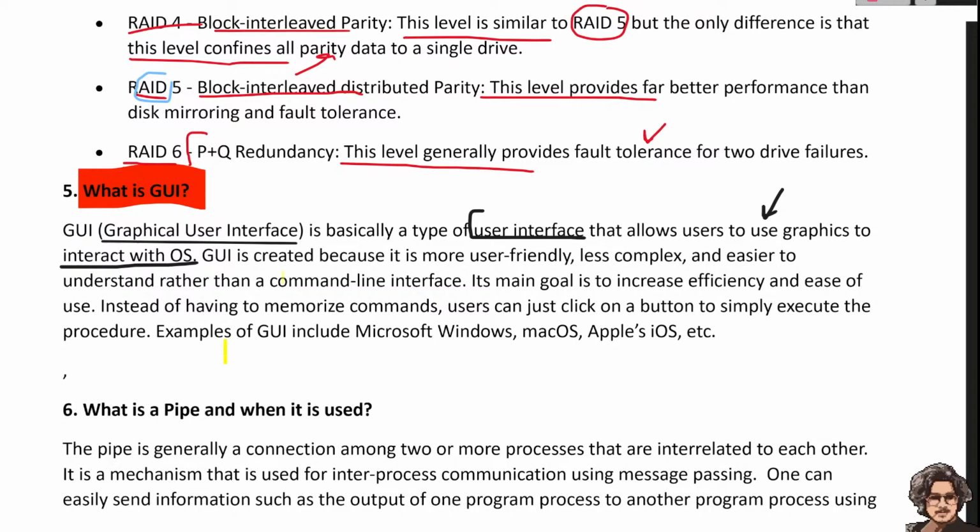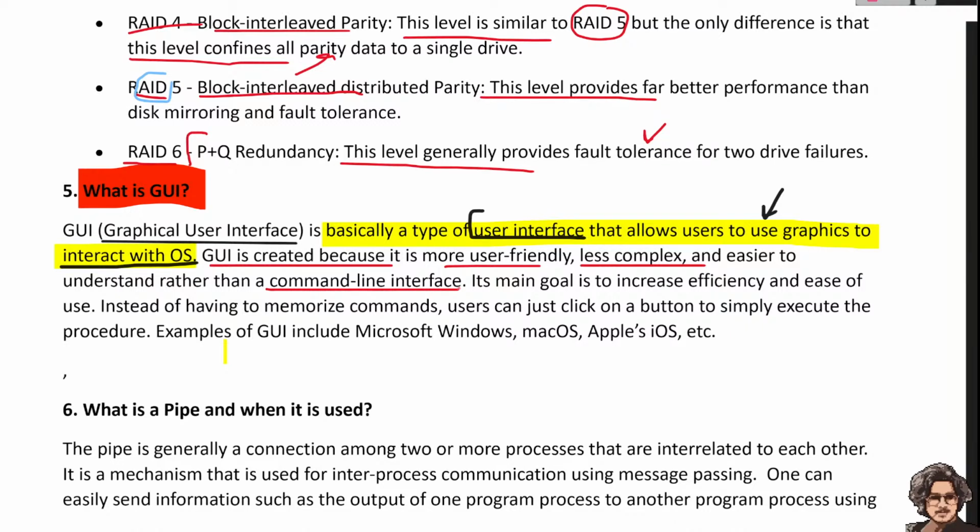So in this, we can say that it is a type of interface that allows users to use graphics to interact with the OS. And GUI is created because it is more user friendly, less complex, and easier to understand than a command line interface.